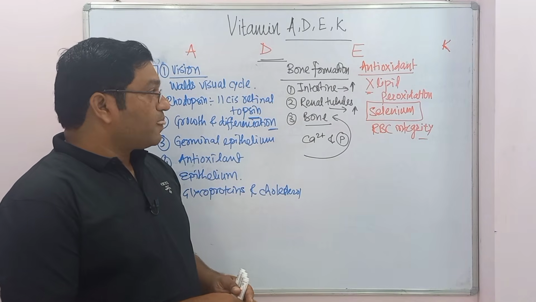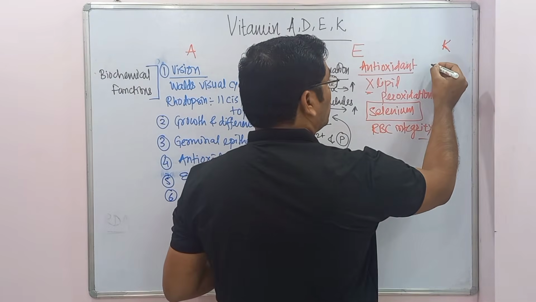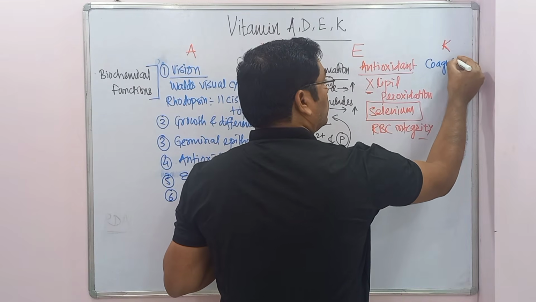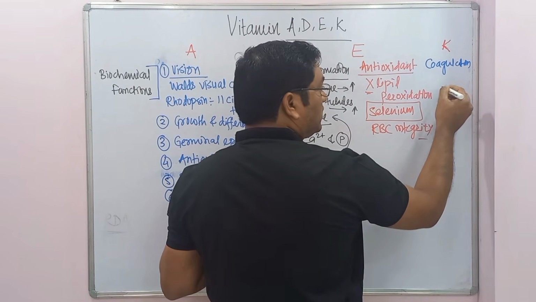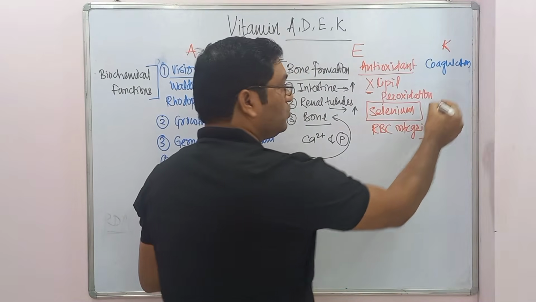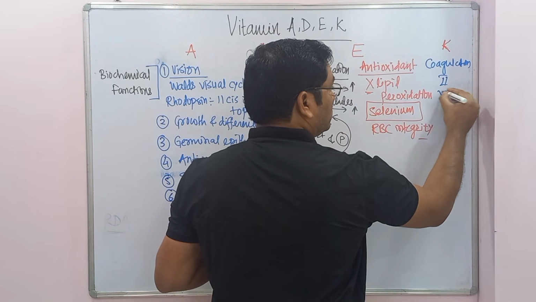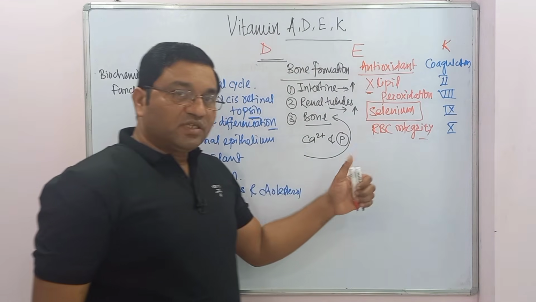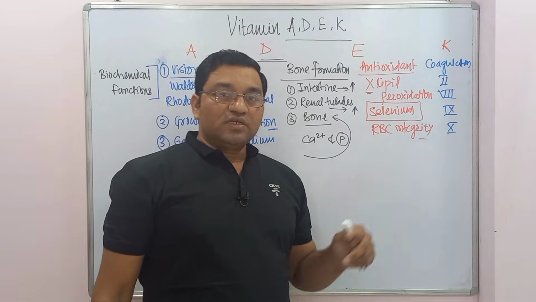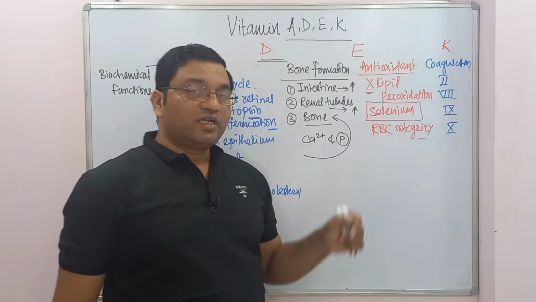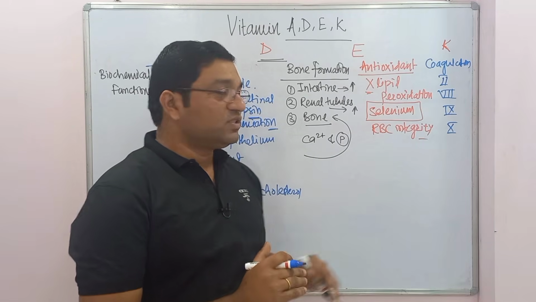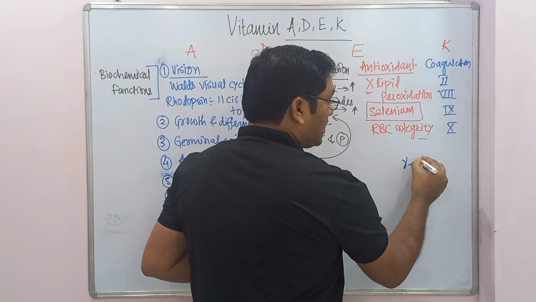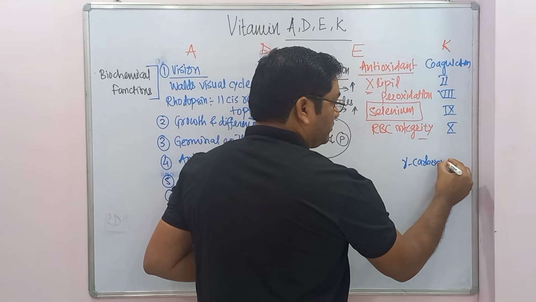Now vitamin K, it is important in coagulation. It is important in activation of clotting factors, that is 2, 7, 9 and 10. It converts the glutamate in these clotting factors into gamma carboxy glutamate, which is a post translational modification. So it is important in gamma carboxylation of clotting factors.